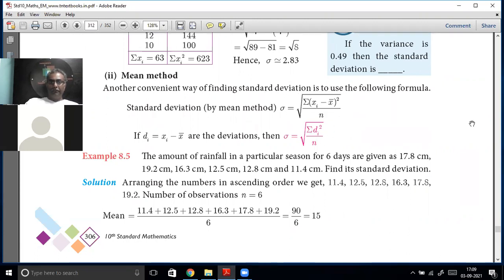Taking x i minus x bar as deviation d, sigma is the square root of sigma d i squared by n. That is the other way to do it. Now we are going to do that method.